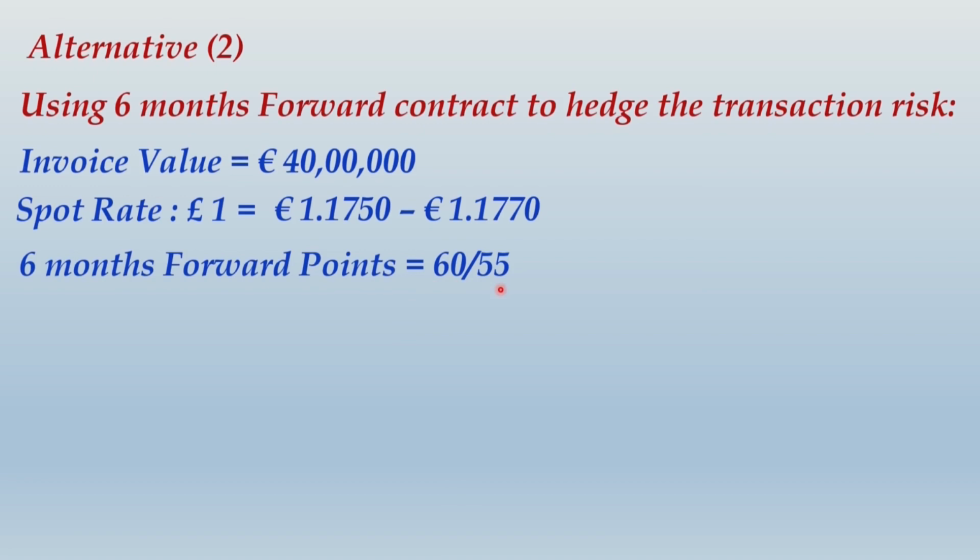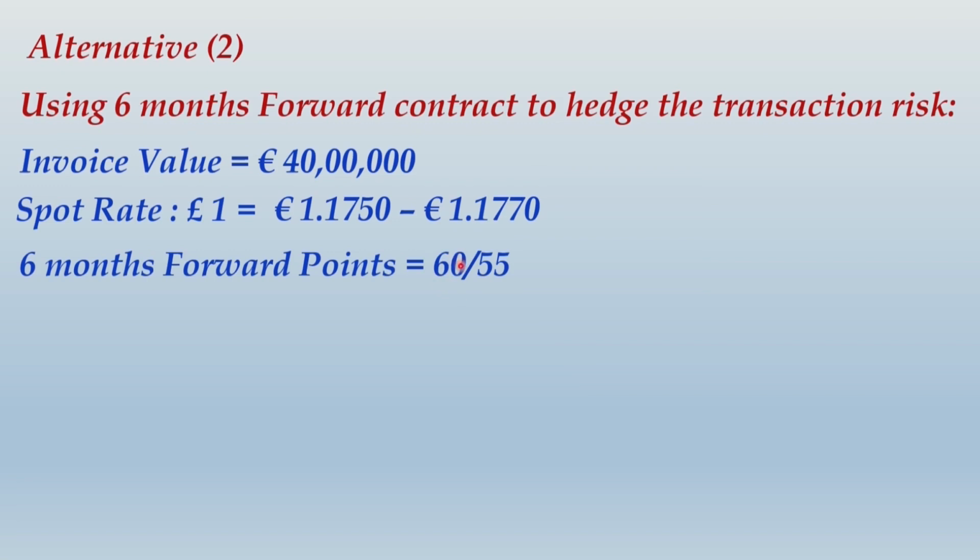And I told you 1 euro cent is 0.01 euro, correct? That means if it is 0.60 euro cent, it will be basically 0.0060 euro. Therefore, we have taken these as 60 by 55 simply in terms of points.